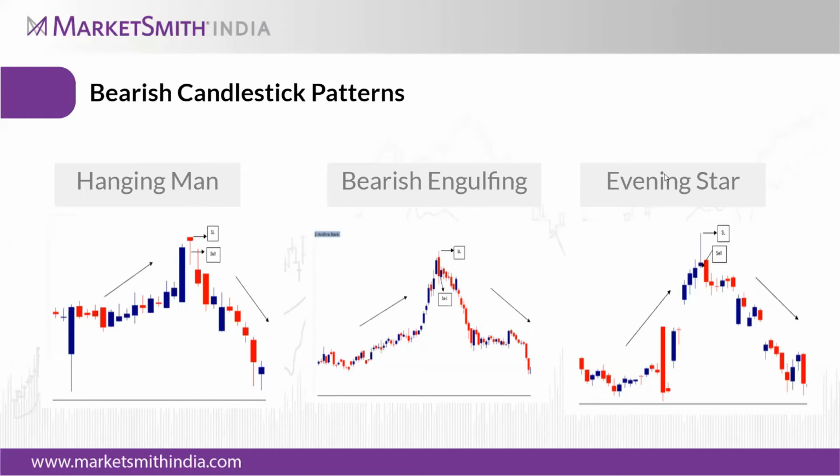And the last one is the evening star. We can say it's also an inverted shooting star. The top formation candle that has formed is called a shooting star. The shooting star is a single candle formation, but the evening star is a three candle formation. First there should be a clear cut uptrend. After that, the stock will move to a new high and exhaust. All the new buying will stop, and it closes at or near the day's low.